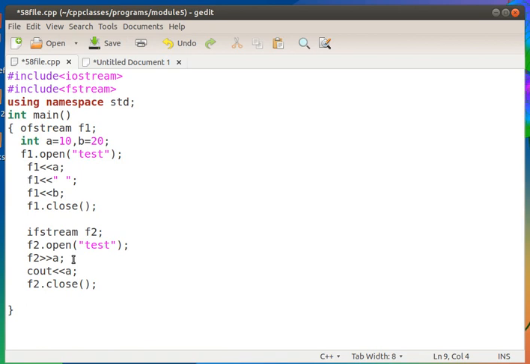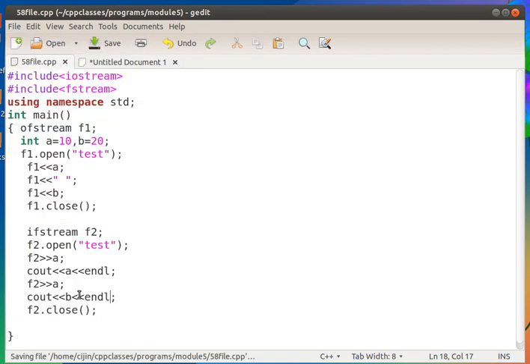So now f2 extraction a means 10 is read, then again f2 extract a means now what happened, b is read, or 20 is read. Now I am trying to print that, cout b. Okay, so here I am writing end line. Okay, here also end line.